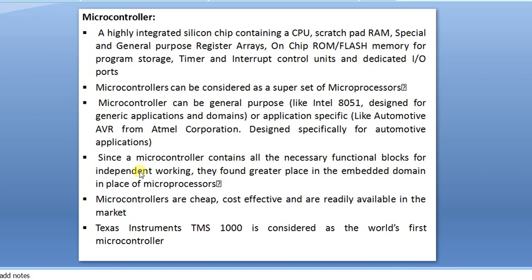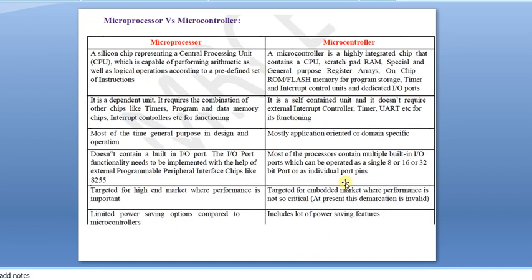Among all these things, Texas Instruments's TMS1000 is the world's first microcontroller, developed and manufactured by Texas Instruments. Now let us look into the difference between microprocessors and microcontrollers.